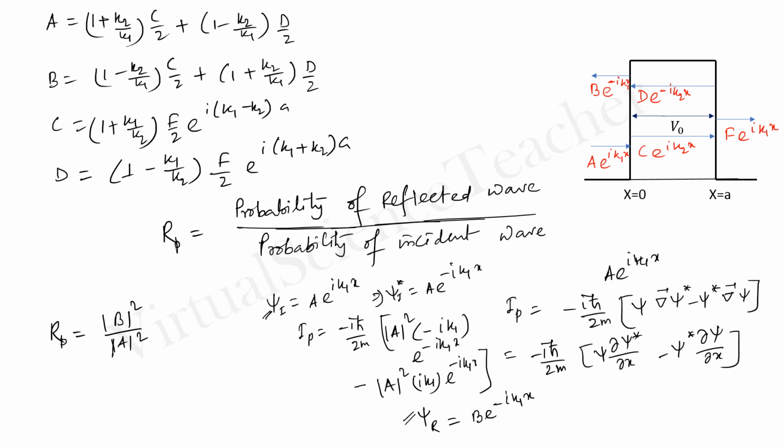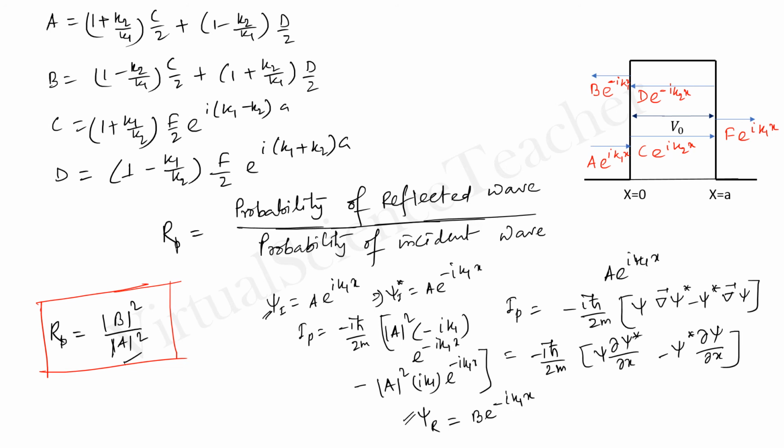That is the reflection probability, given by this equation. And now if one puts the value of b and a in terms of c and d, and the value of f in terms of c and d, you will finally get the reflection probability ratio.